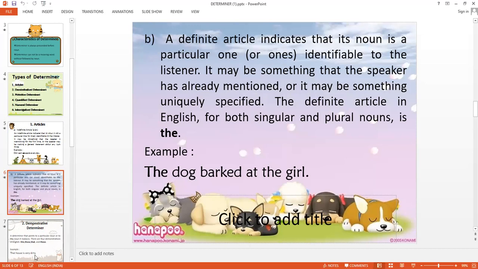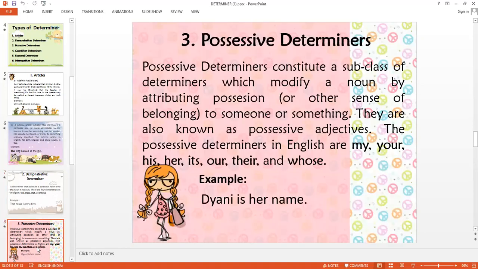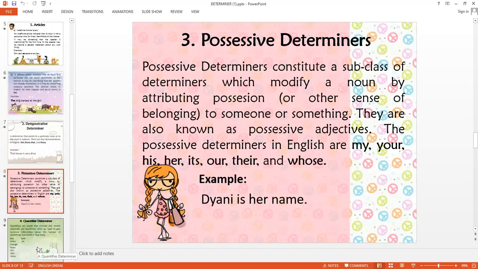Now moving on to the demonstrative one. That house is very dirty. This, these, that, those, these are demonstrative determiners. Possessive determiners. Dayani is her name. I'm going through the examples to make it more clear.